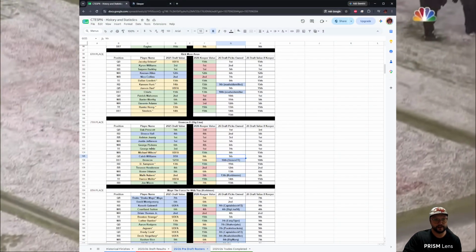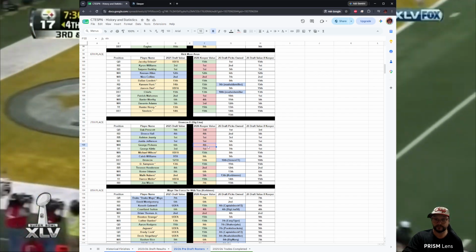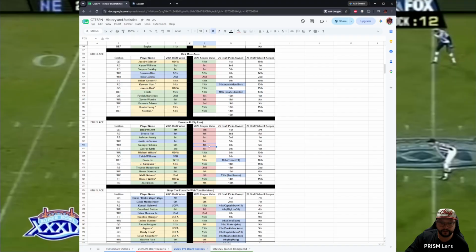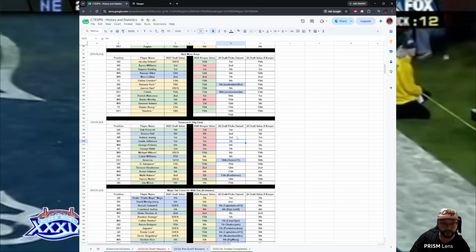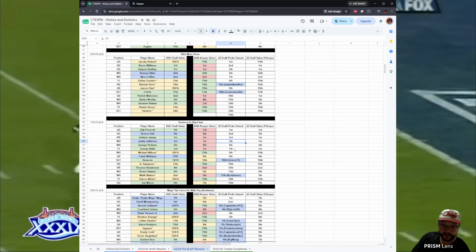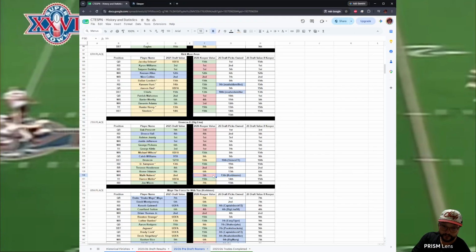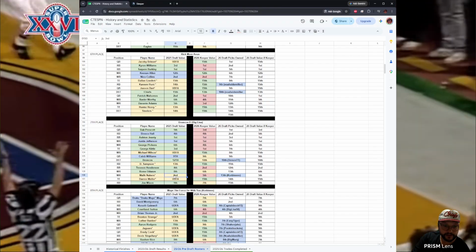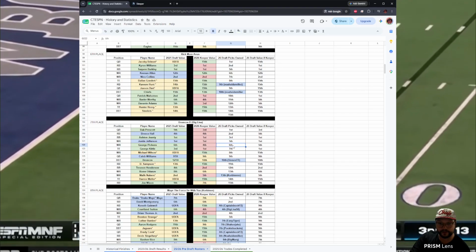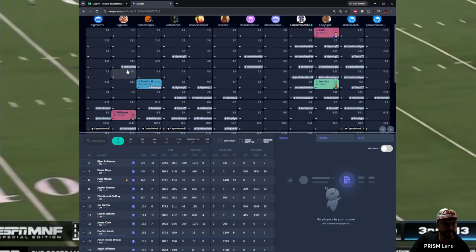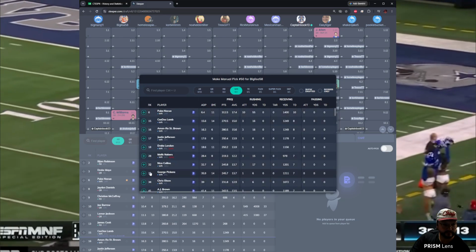And so George Pickens was selected in the 6th round, but he would be a 4th round keeper because he was never dropped or traded. But since Big Lisa does not have a 4th round pick, he would get slotted into the 5th. However, Malik Nabers was a 2nd round pick, dropped, and then reacquired, which would then make him a 5th round pick. But because Malik Nabers was selected before George Pickens, that means now Malik Nabers will be a 5th round keeper, and then Pickens would be the 6th. There he is.